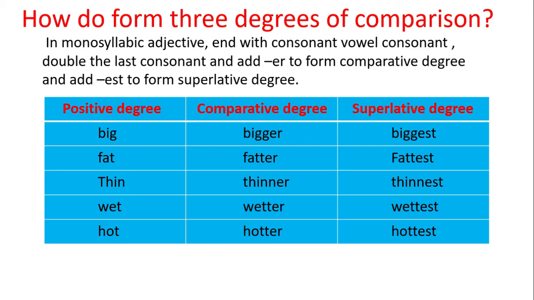To form the superlative degree, double the consonant G and add est: biggest. Other examples: fat, fatter, fattest. Thin, thinner, thinnest. Wet, wetter, wettest. Hot, hotter, hottest.